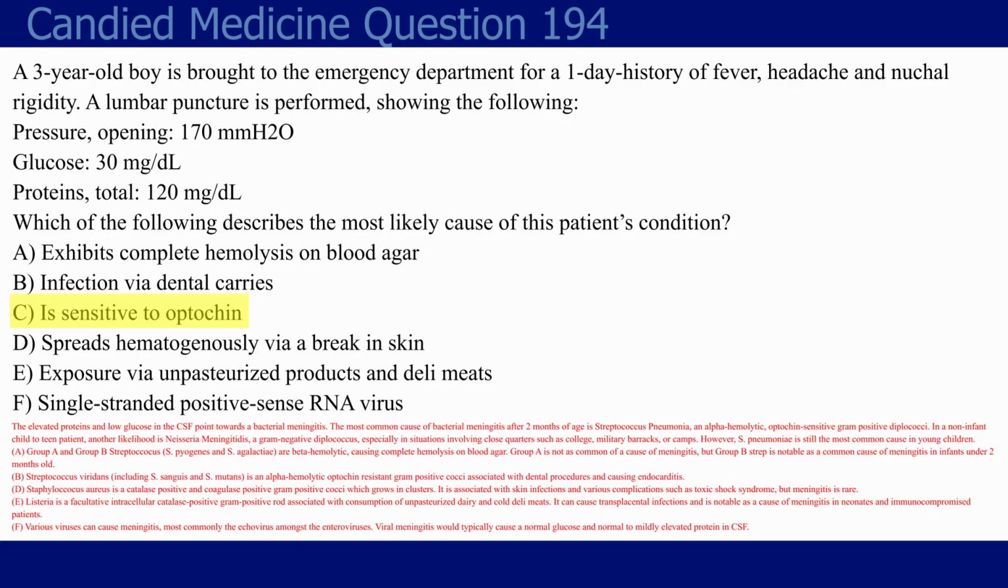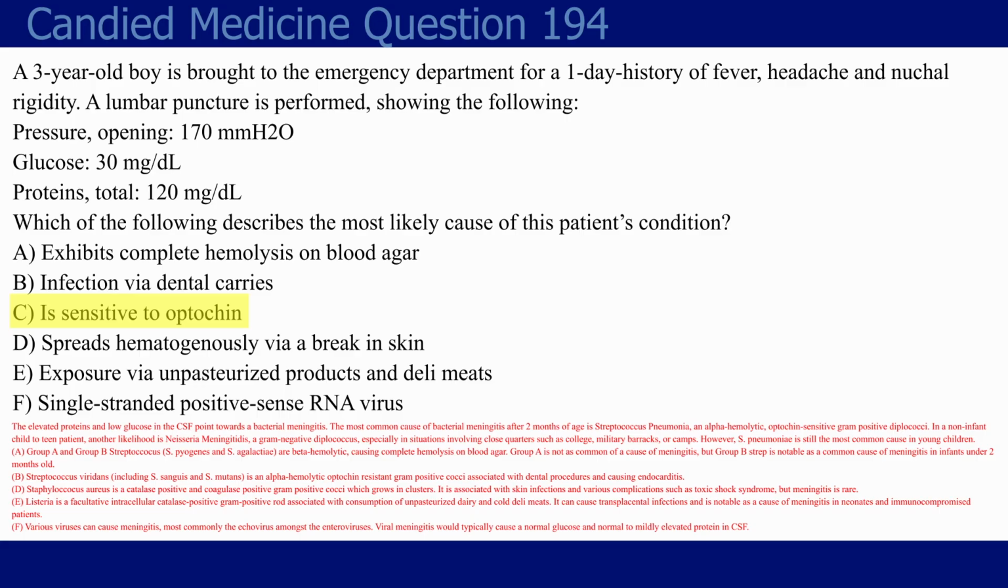Choice B, infection via dental caries. This is referring to strep viridans, which includes strep sanguinis and strep mutans. It's similar to strep pneumo in that it's also alpha hemolytic, but is optochin resistant instead of optochin sensitive. The fact that it comes from dental caries is just one of the most popular things that comes up about viridans, and it can cause endocarditis as a result. Meningitis is not typical.